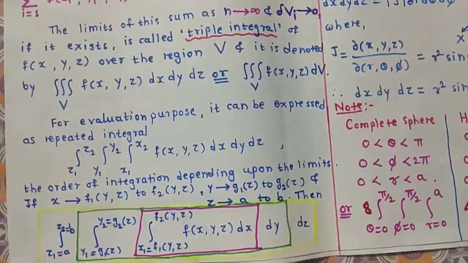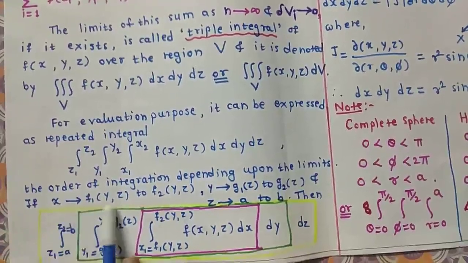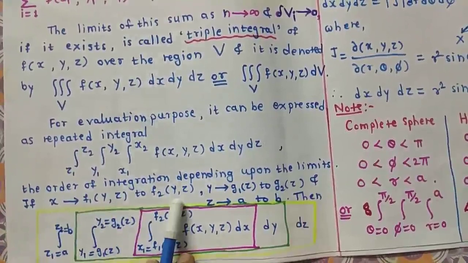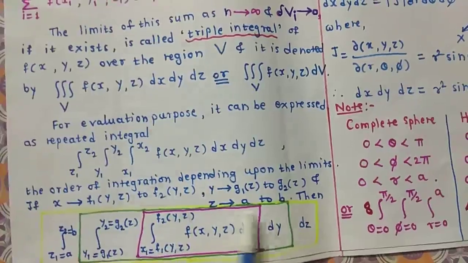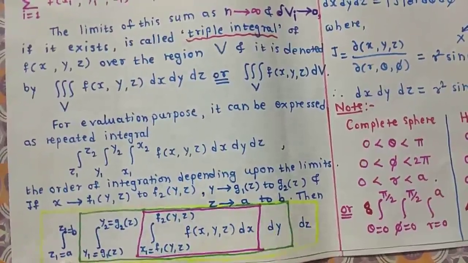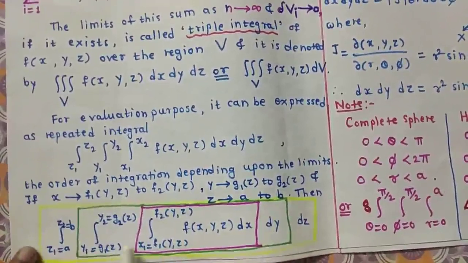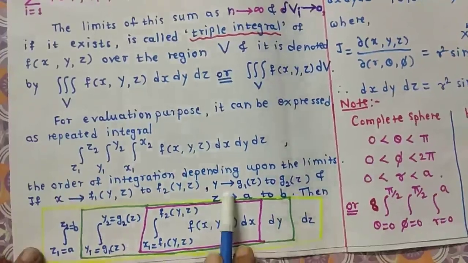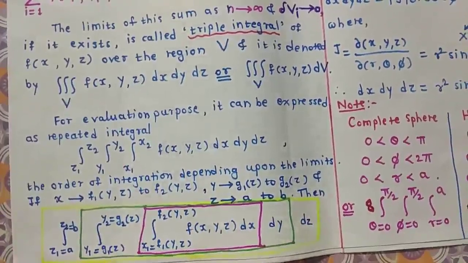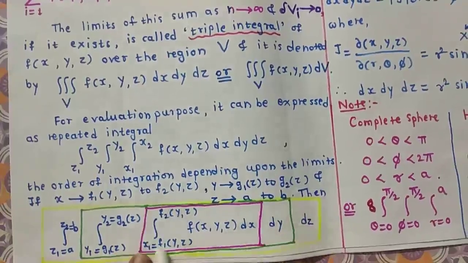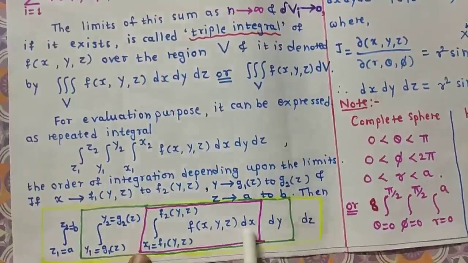Next, suppose the limits of x involve two variables, that means we consider the limits of x as the innermost limit. Then the limits of z are constant, that means we take the limit of z as the outer integration, and the limit of y involves a single variable, that's why it is the middle integration. While evaluating triple integration, we always evaluate the innermost integration first. Here the innermost integration is with respect to dx.